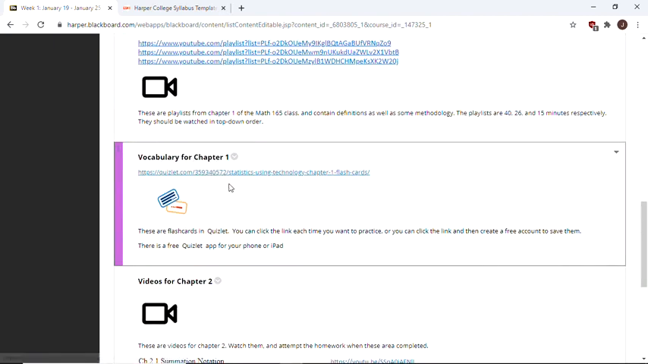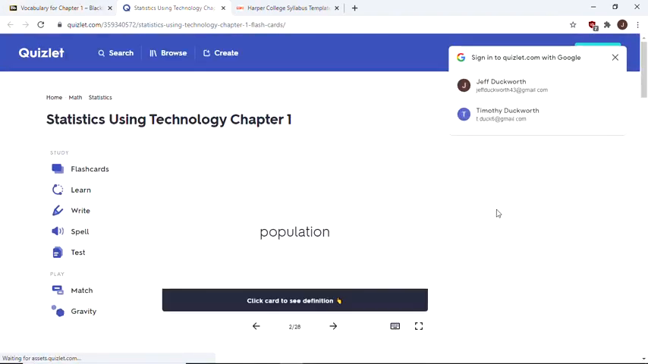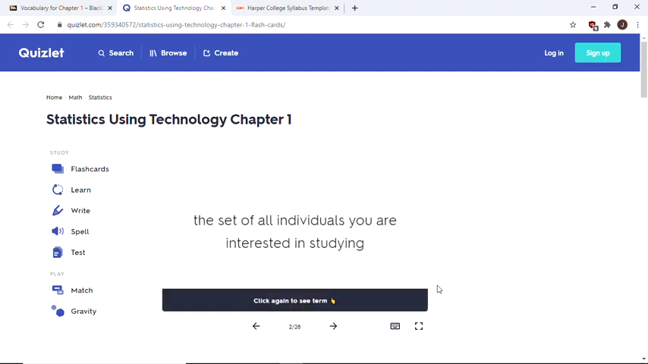For each chapter and unit, we have these. This is a Quizlet, so let me click on this real quick and go to this link. So basically, it's like flashcards. Population. You can click on the card to see what the definition of it is. You've got the definition, kind of like an index card, only they're going to do it for you. They're going to shuffle them for you, and they've got all the different terms for these.